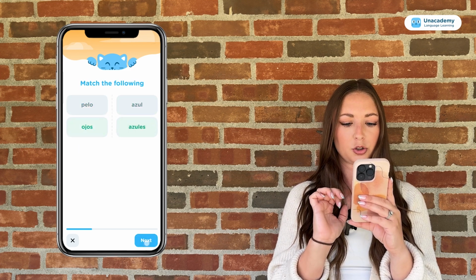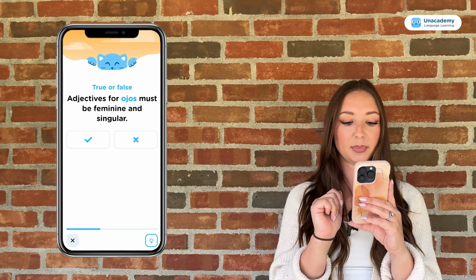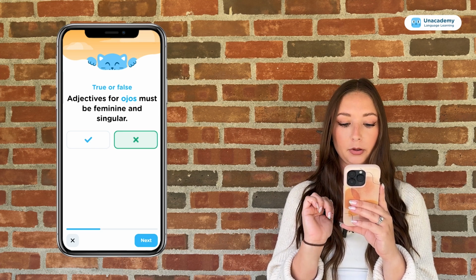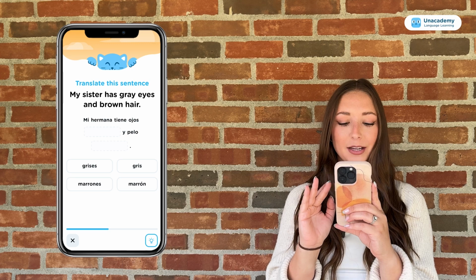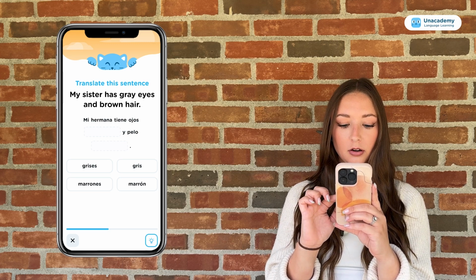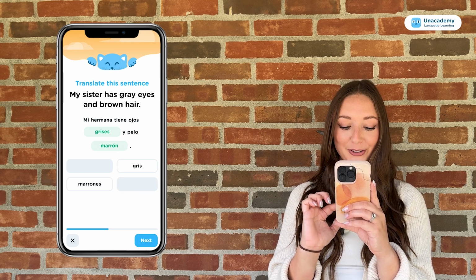Okay. True or false? Adjectives for ojos must be feminine and singular. No, fam. No, thank you. All right, last one. My sister has gray eyes and brown hair. Mi hermana tiene ojos grises y pelo marrón. Perfecto.